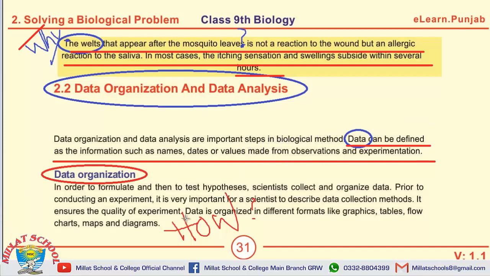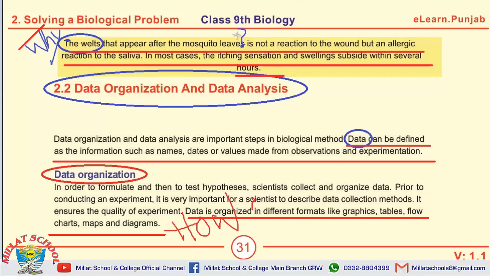And the last question on this page is, how is data organized? Data is organized in different formats like graphics, tables, flowcharts, maps, and diagrams. So these are the three questions which can be selected from this page.